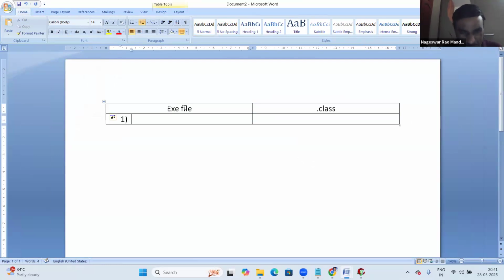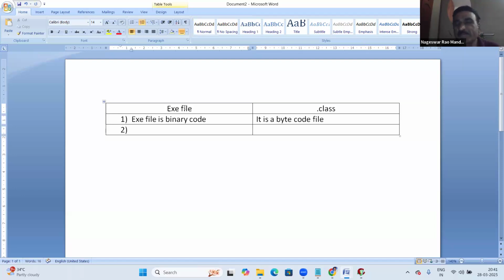So, first point, exe file. First difference: exe file is a binary code file. What is dot class file? It's a byte code file, right?